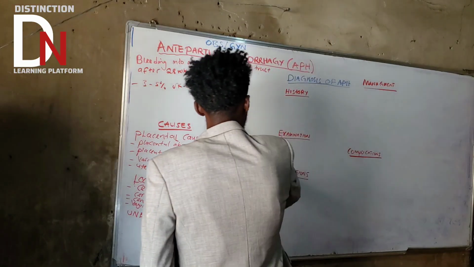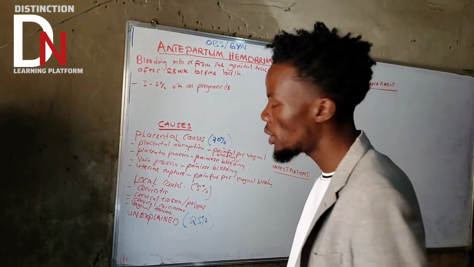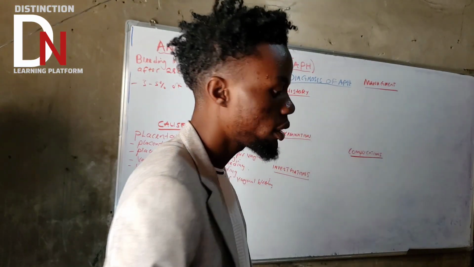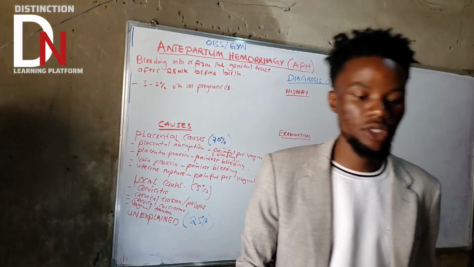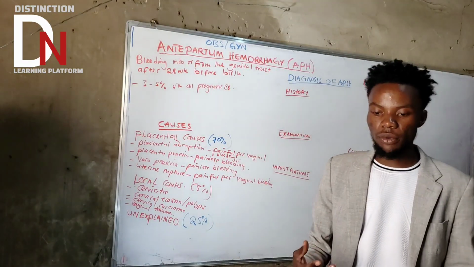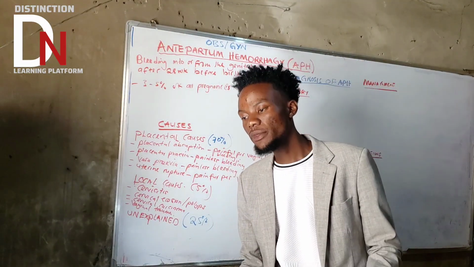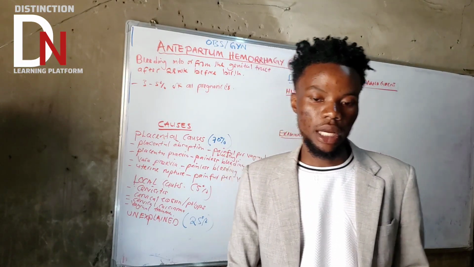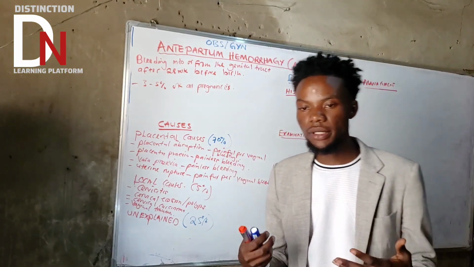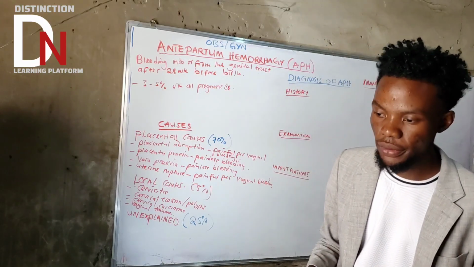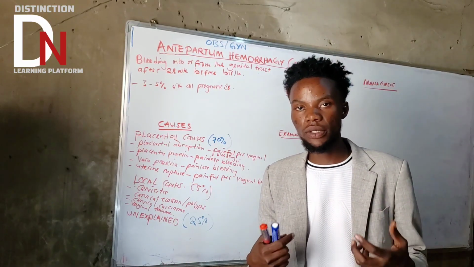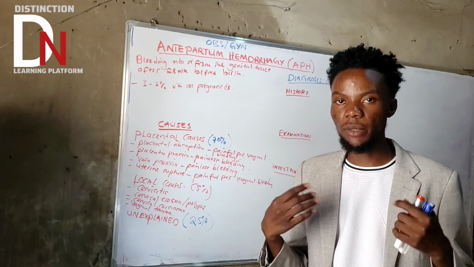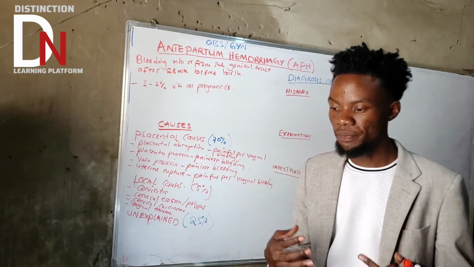Okay, now away from that, let's talk about how you can diagnose APH. If a pregnant woman comes with a chief complaint to say, I noticed vaginal bleeding, as a clinician or a doctor, what are you supposed to do?